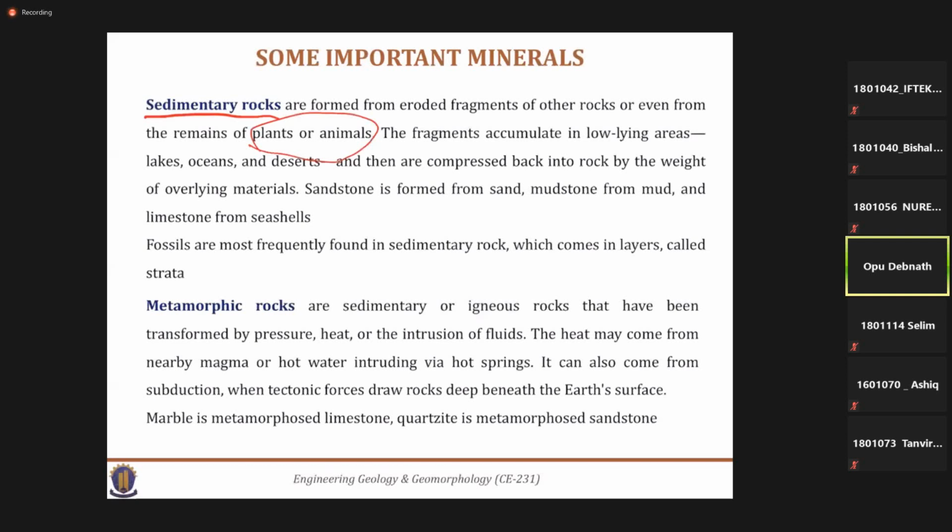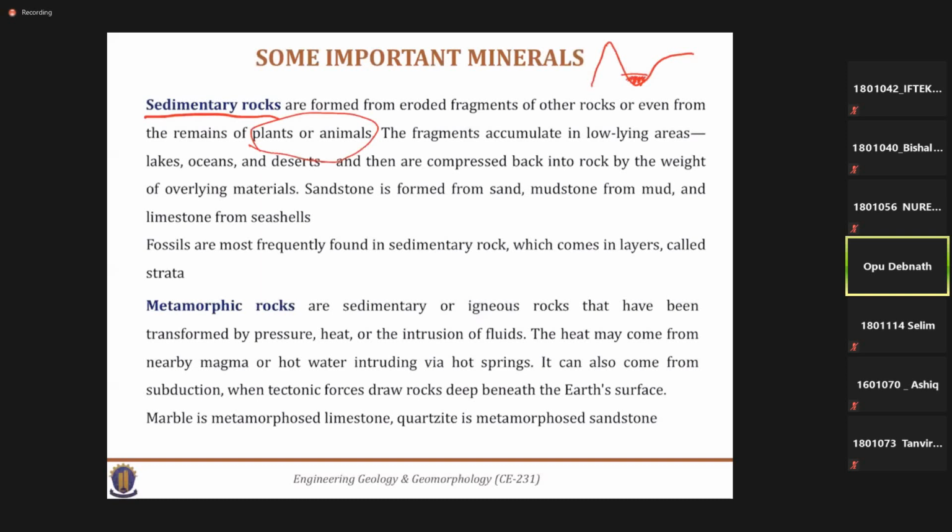And when these materials are, suppose this is a hill and this may be a valley. So when the materials, due to a landslide or rainfall or any other natural process, some sediments along with plants, animals, or anything else, due to some natural disasters, may be entrapped in this position.